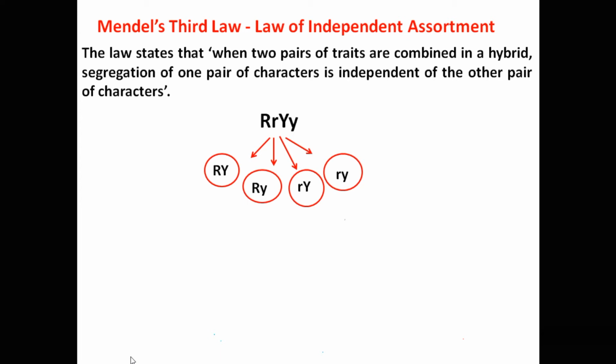According to this law, capital R does not have affinity for capital Y. Capital R may pair with capital Y or small y. This is what the law of independent assortment states. R alleles will not interfere in the inheritance of Y alleles.